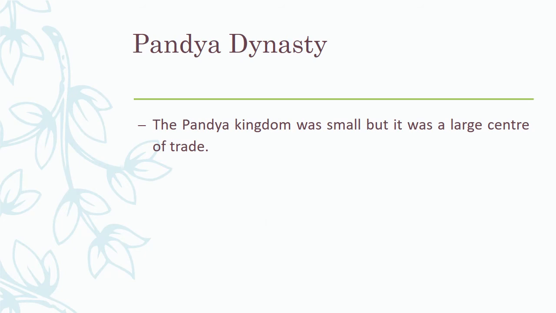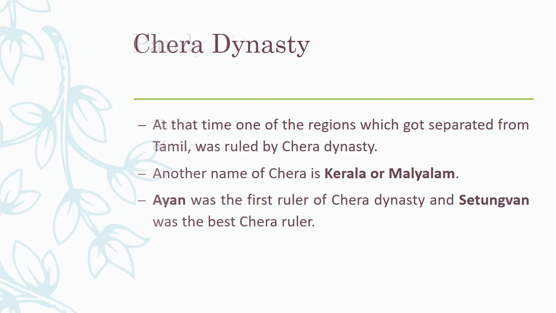Pandya Dynasty. The Pandya kingdom was small, but it was a large center of trade. Chera Dynasty. At that time, one of the regions which got separated from Tamil was ruled by Chera Dynasty. Another name of Chera is Kerala or Malayalam. Ayan was the first ruler of Chera Dynasty and Setungvan was the best Chera ruler.